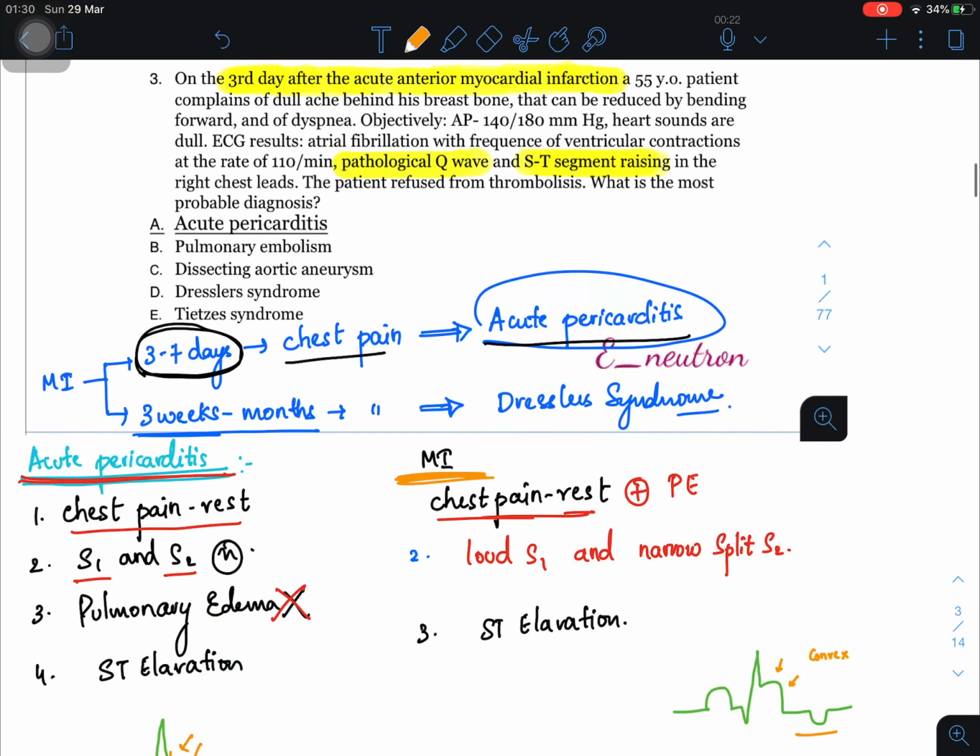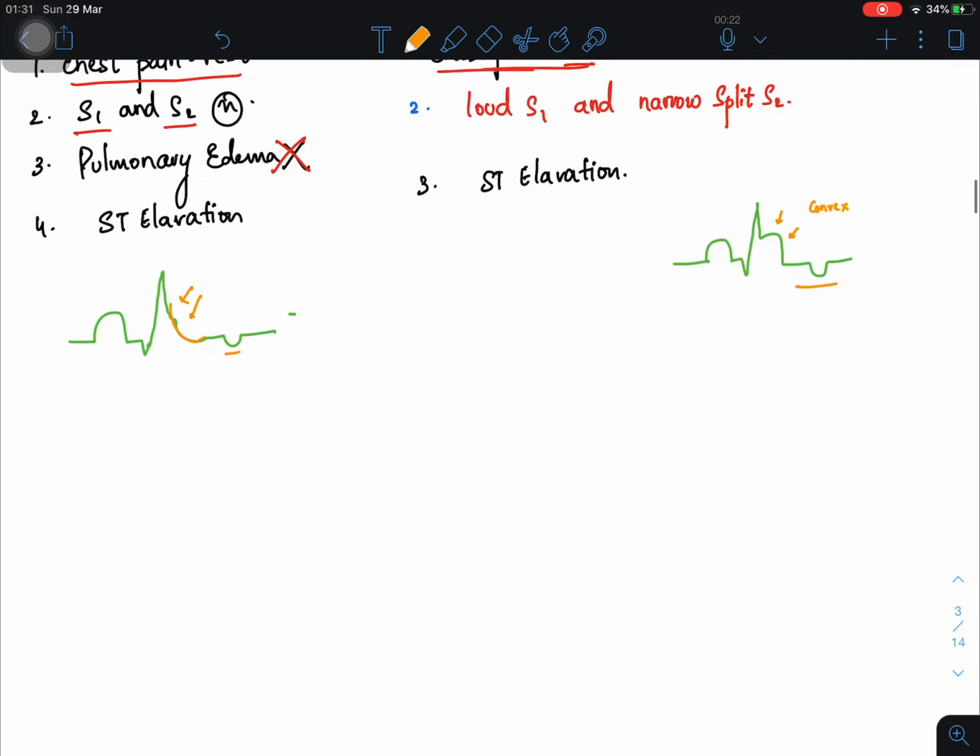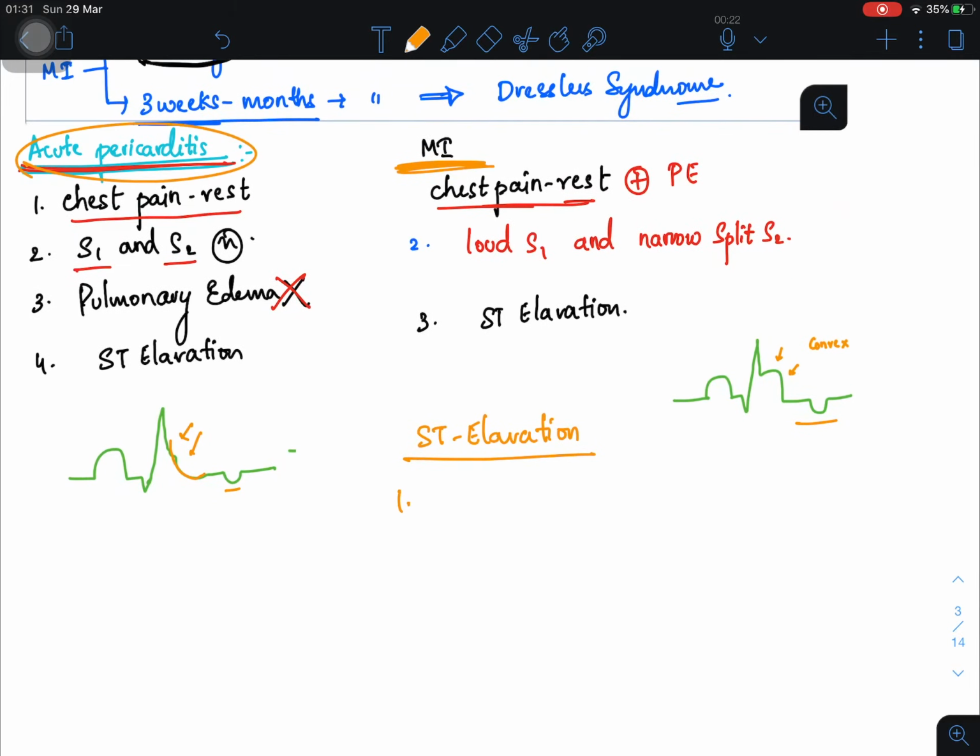And another thing is, as you already saw here, there is ST elevation. We already discussed two different types of ST elevation. First of all, in what cases do you find ST elevation? One thing you are sure of, it is acute pericarditis.